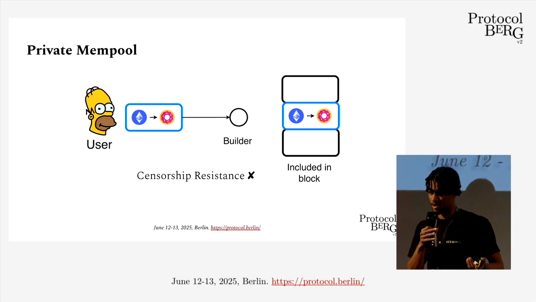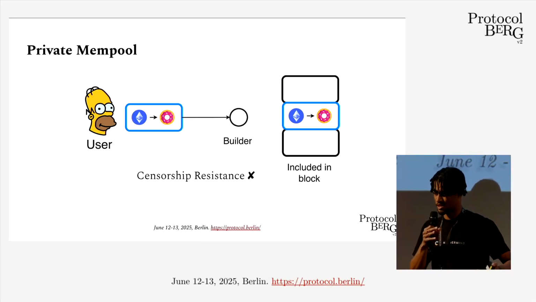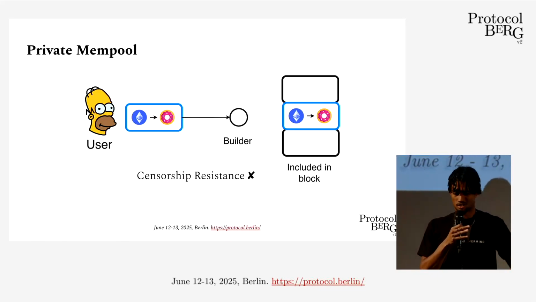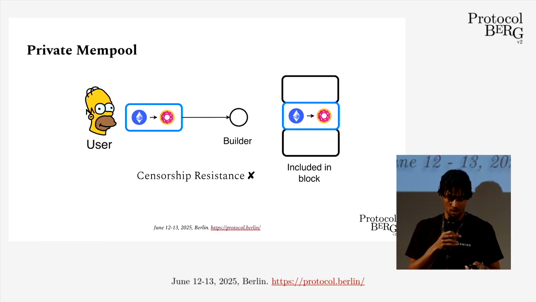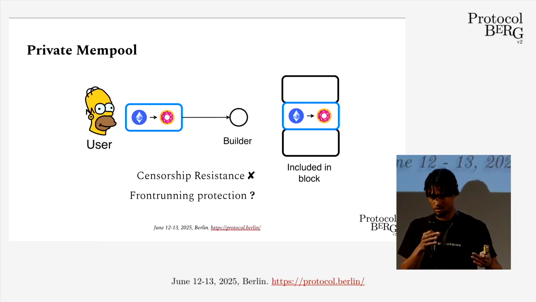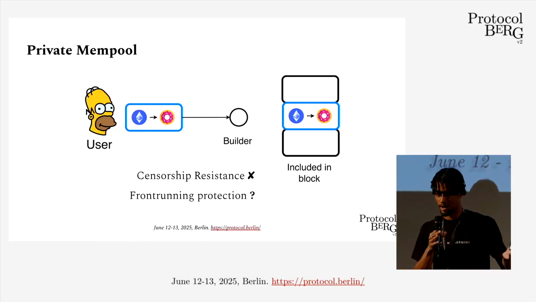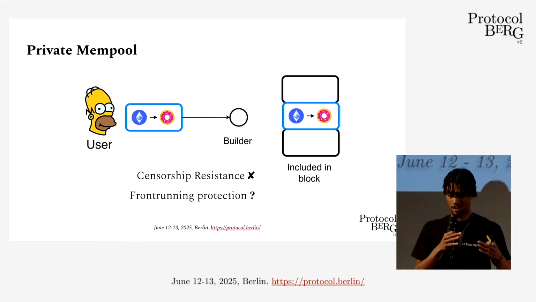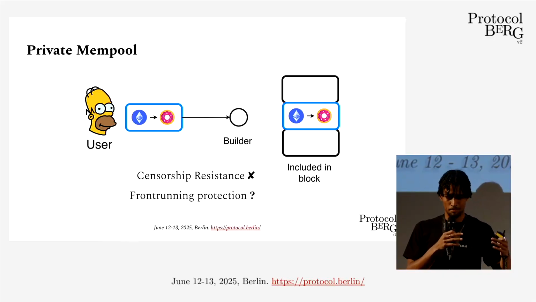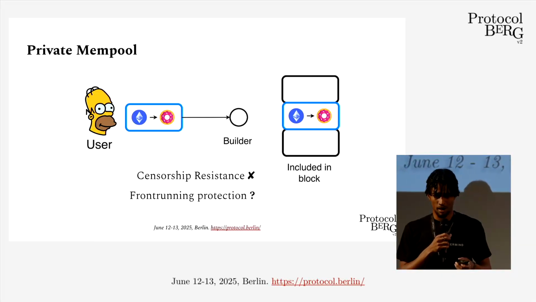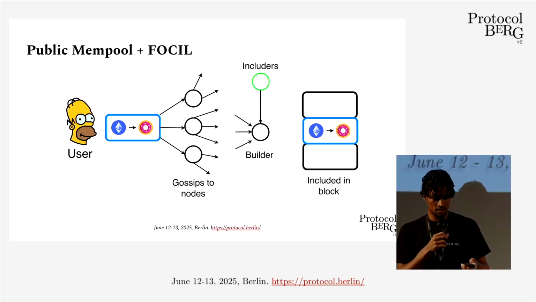But this is not going to give us censorship resistance, because we're just trusting the builder, so they can still just decide to ignore the user if they choose to. And hopefully it will give front running protection, but again, this is a trust assumption in the builder. And I think really we want to do better.